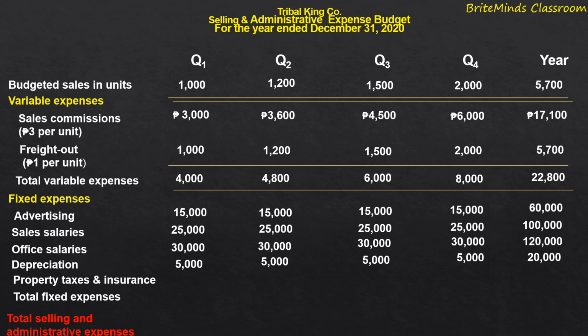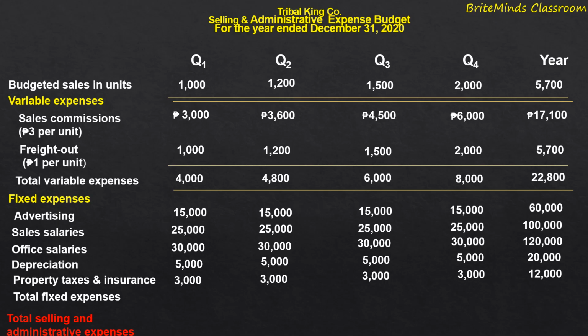And then for the property tax and insurance, the allocated budgeted cost is 3,000 pesos, and it remained the same for the 4 quarters: 3,000 for the third quarter, for the fourth quarter 3,000, and for the entire year 12,000 pesos.